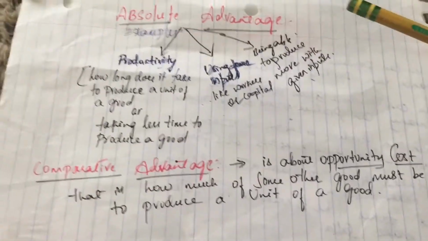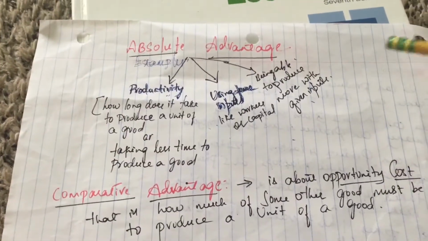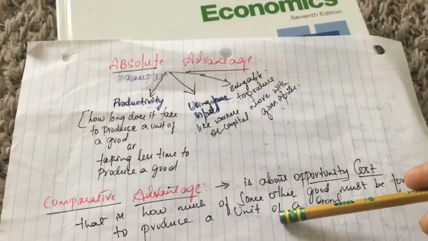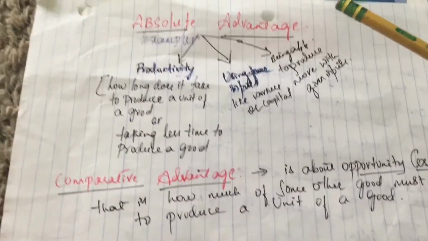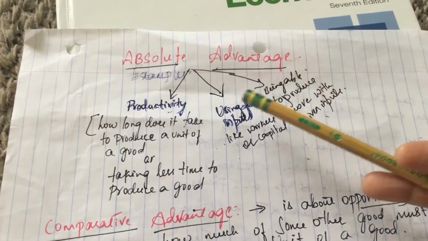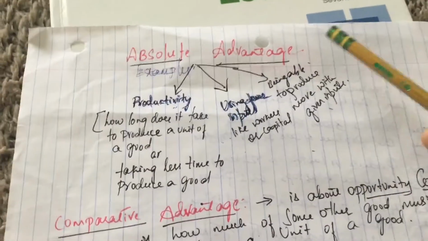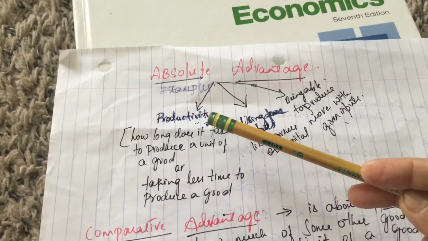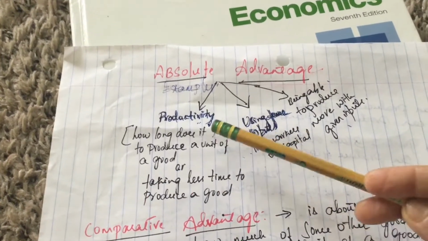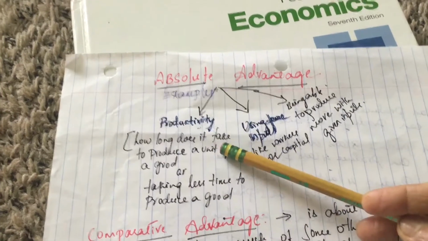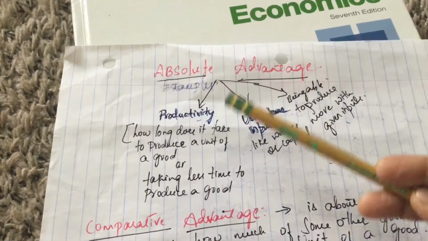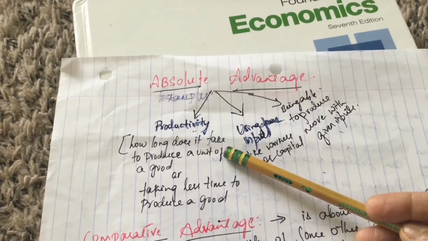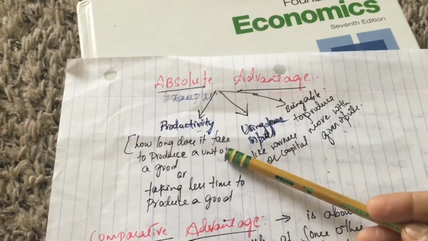So in this video I'll be doing some examples with absolute advantage and comparative advantage. Before I move on to the examples, let's check the concepts. Absolute advantage means higher productivity, that is how long it takes to produce a unit of good, or taking less time to produce a good. So that is absolute advantage.